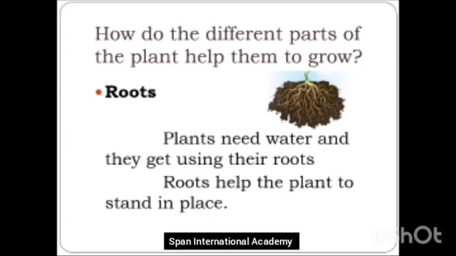And how else do the roots help? Roots help the plant to stand in place. The roots that the plant has help the plant to stay in one place. Okay? Do the plants keep moving here and there? No, the plants are at one place. So, what helps the plant to stand in one place? The roots help the plant to stand in one place.